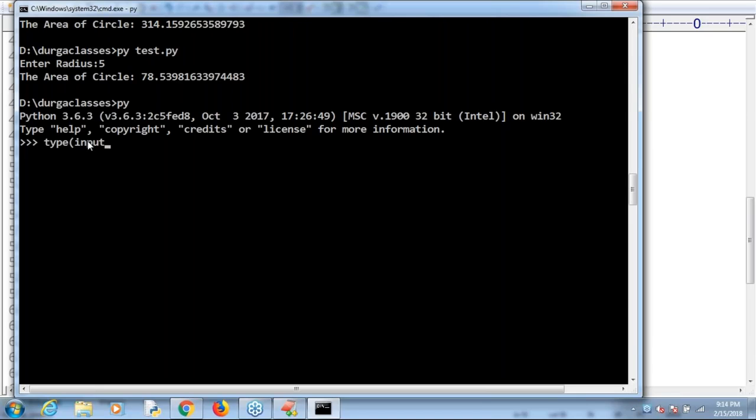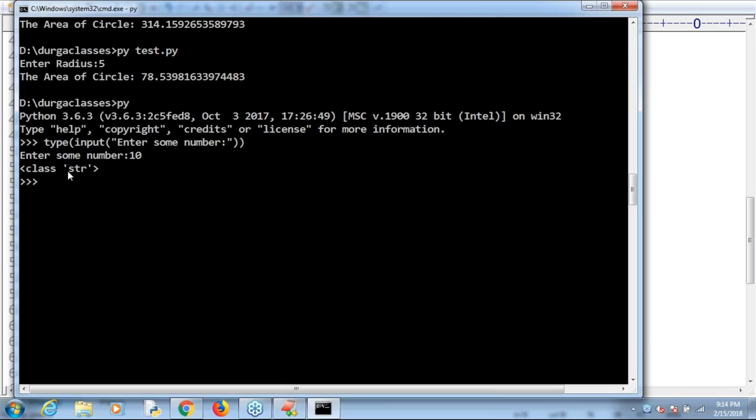My requirement: x is equal to input of 'enter some number'. I'm asking you to enter some number, and I'm trying to print its type. Okay, it is asking to enter some number. Then I'm asking, what is the type? Do you know? str type.